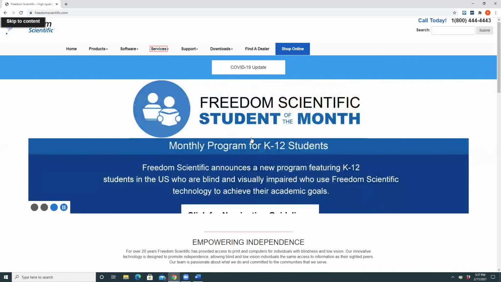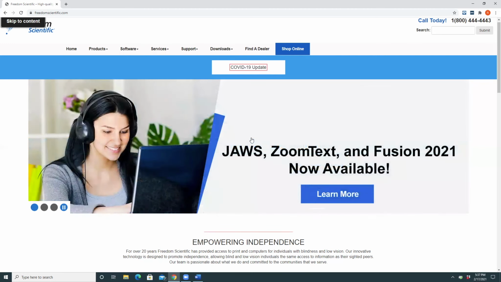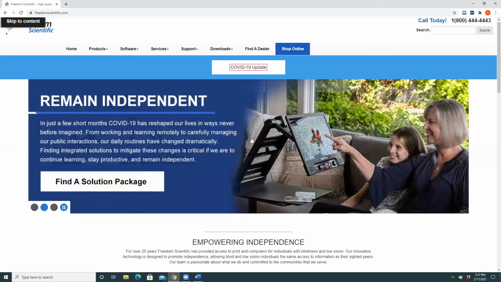Collapsed menu services. Collapsed menu support. Collapsed menu downloads. Find a dealer. Shop online. List end. Navigation region end. So now when I hear JAWS go back to its original voice, I know that that's not a link anymore. That's just some text or information JAWS is speaking. Main region. COVID-19 update. So let's try to find out what headings are spoken as.